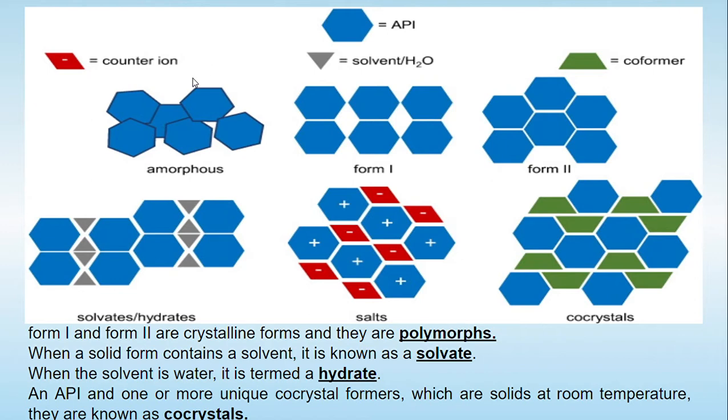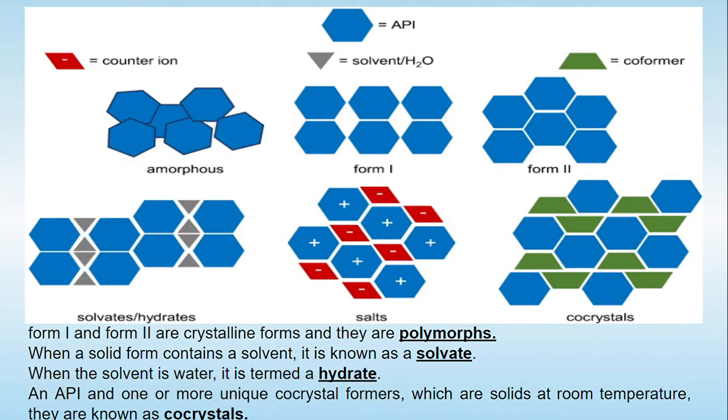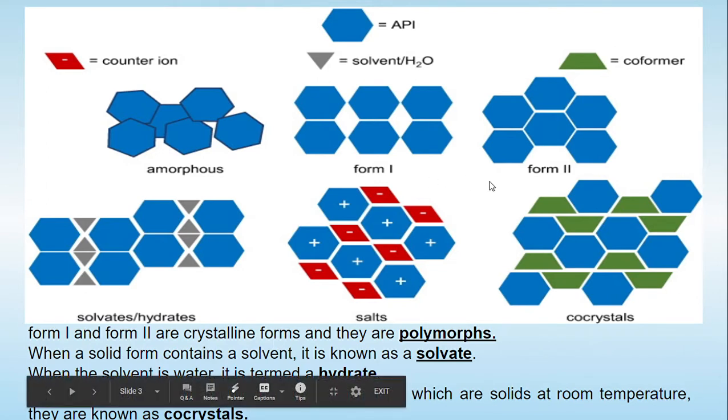In this particular case, 6 drug molecules have been shown and they are arranged in a random form. There is no definite arrangement, so that arrangement is known as amorphous. Look at form 1 and form 2, in which the API is arranged in a definite form. So form 1 and form 2 are the crystalline form, because the molecules are arranged in a definite fashion, and therefore they are known as polymorphs.